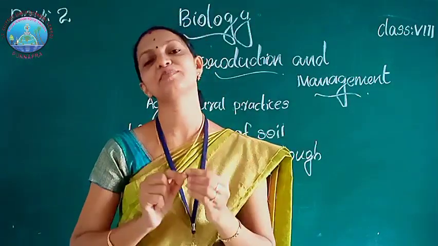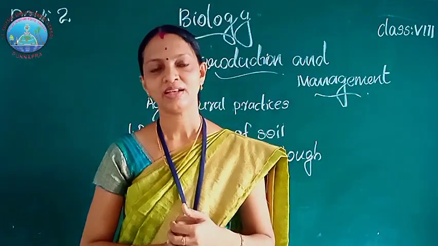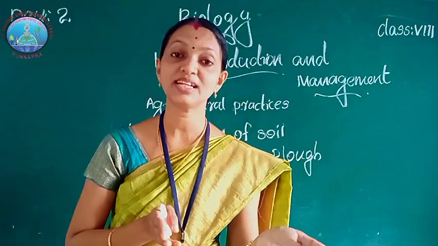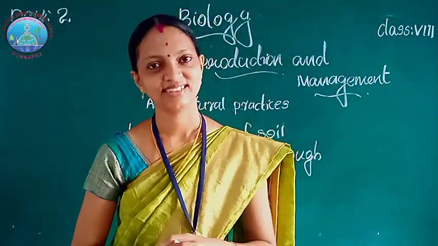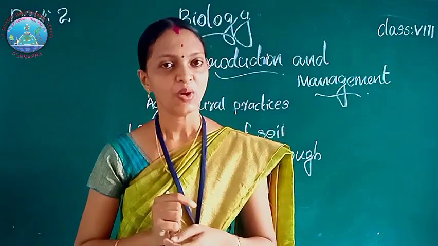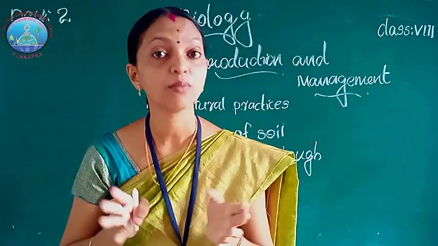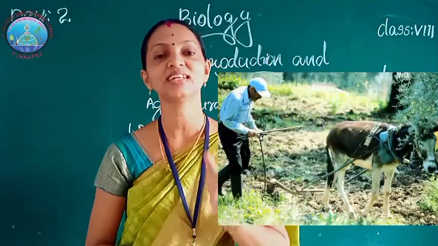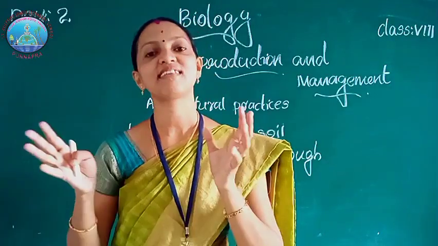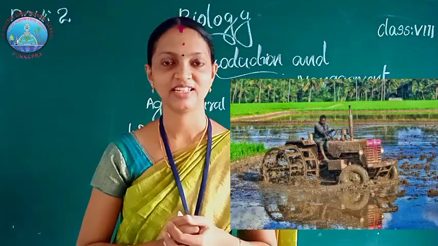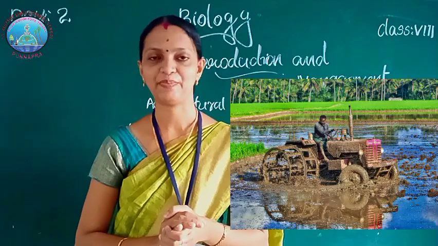The microorganisms decompose these dead and decaying matter. The process of loosening and turning of the soil is called plowing. Plowing is done by plough, which is made of wood and drawn by a pair of bulls or other animals like horses, camels, etc. Nowadays, a tractor driven cultivator is used for plowing and it saves labor and time.